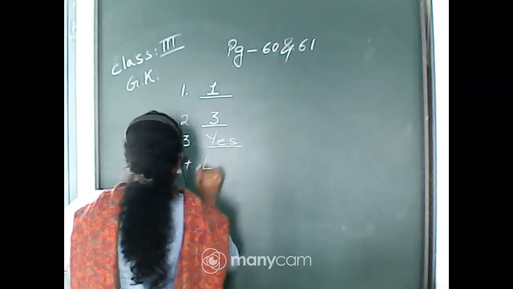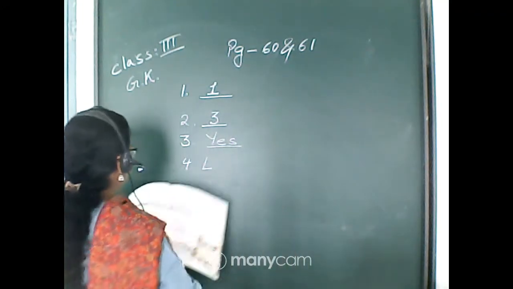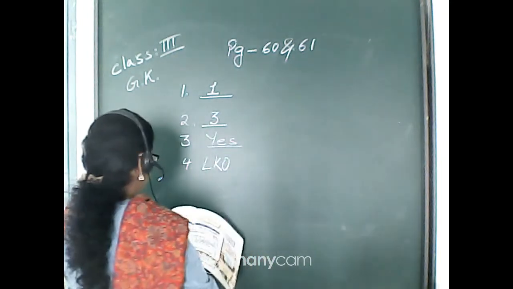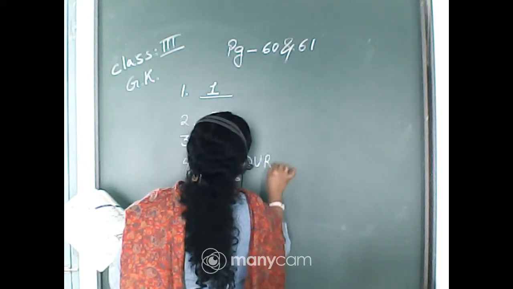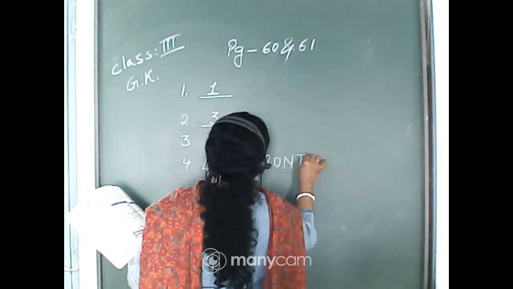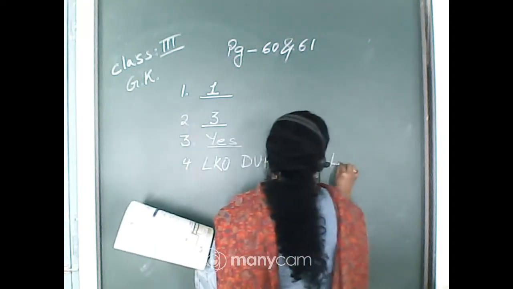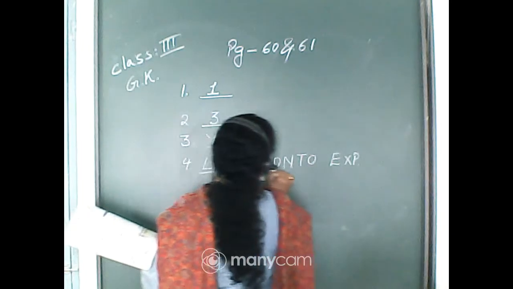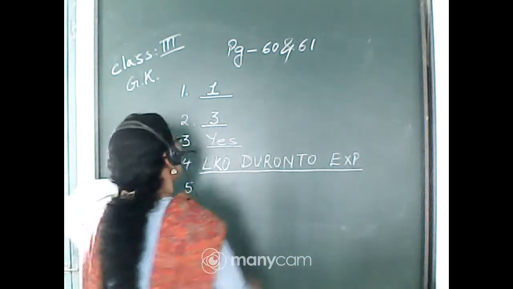Let us write it the same way as it is written on the ticket: LKO, that is Lucknow, then Duronto, and then Express.